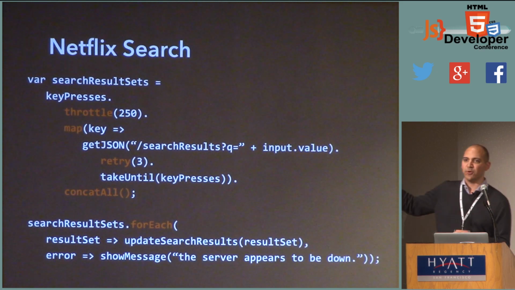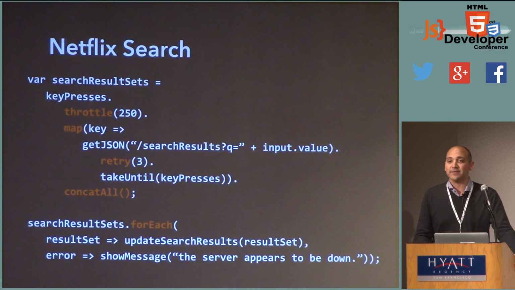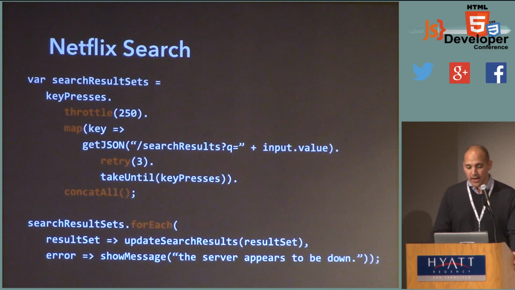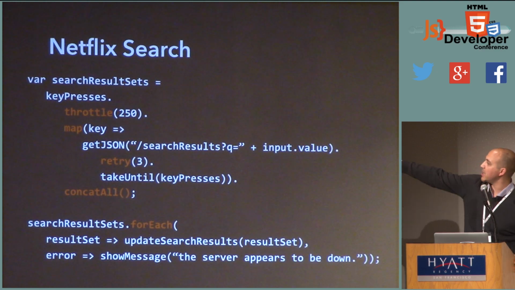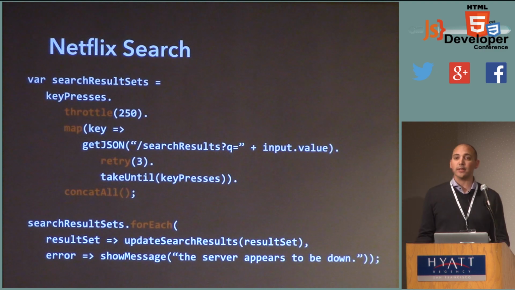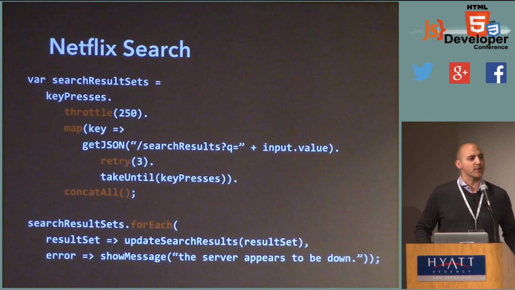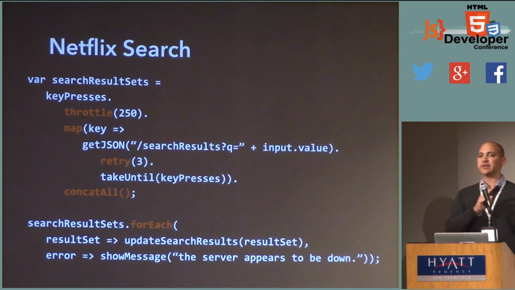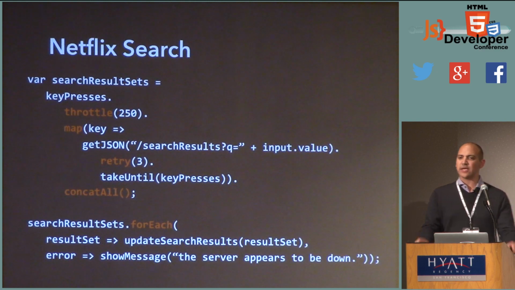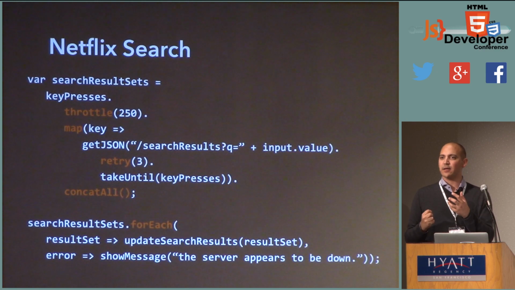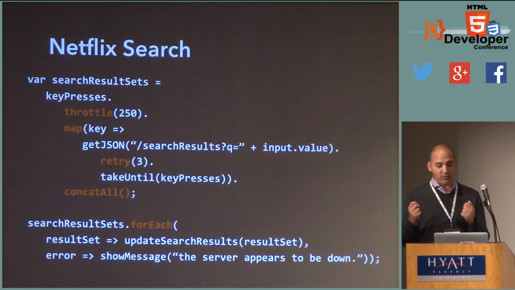Now, I'm going to apply this helpful throttle operator available on Observable, and that basically turns A, B, C, D into A, D, and so on and so forth. Basically slows down the rate at which items come out of there. And then I map each one of those keys, and I call this getJSON function. Now, this getJSON function is basically going to return me an observable of 1. It's like a promise. It's an observable that's eventually going to give me an array of all the search results. But now I have my race condition, because I've got this two-dimensional collection, because for every key press, I'm creating these new observables arriving over time that are eventually going to give me data. But they could give me data in the wrong order. So how do I avoid that?